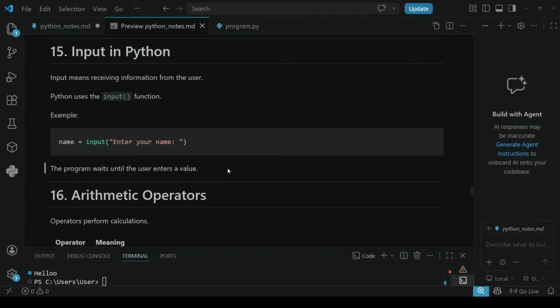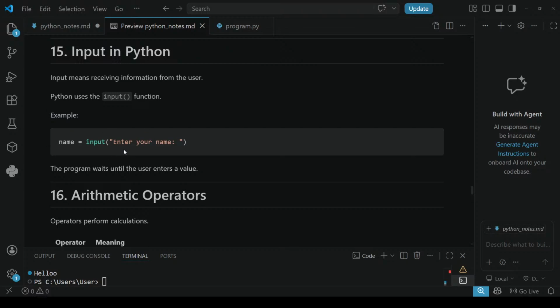Okay, cleared? Next, Python uses the input function. How? name is equals to input of "Enter your name:". Here name is a variable, and we use input, and we can give anything here: enter your name, enter your age, like that.